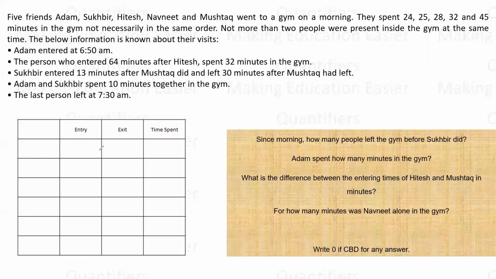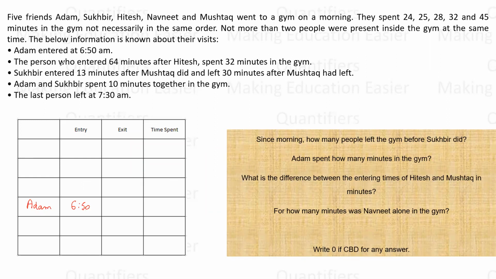Basic level. Right. Okay, so let's mark our Adam over here. I just have to randomly denote a position. I am randomly denoting the position. So Adam is here, and what is the time of entering? He is entering at 6:50 a.m. This is what I know.